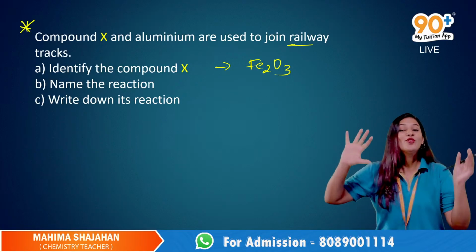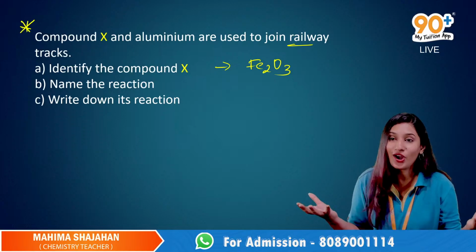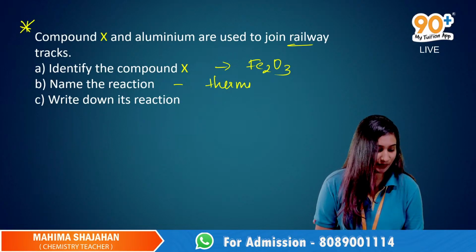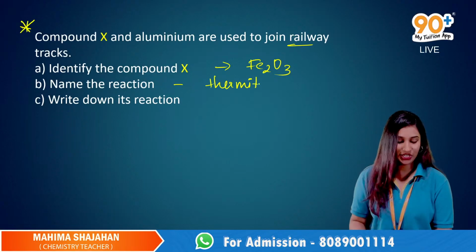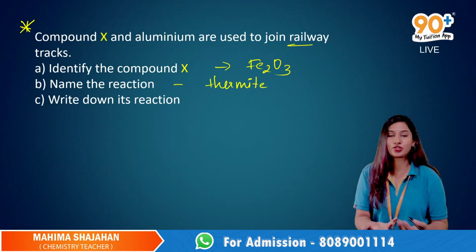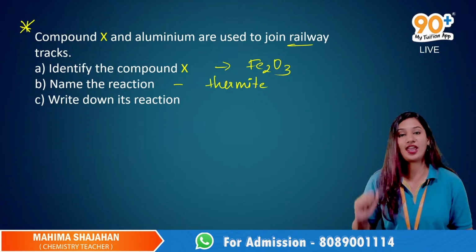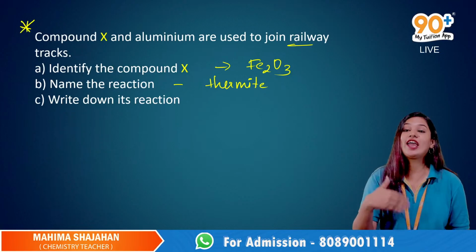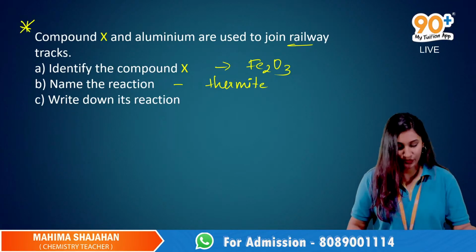Okay, now what is this famous reaction called? It is called the thermite reaction. You may see it as thermate, or with an extra 'i' as thermite in some books. Okay, both are the same. Yes, we call this the thermite reaction. Now they have asked us to write down the reaction.